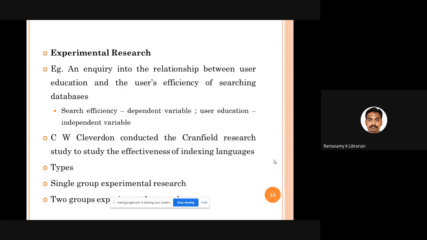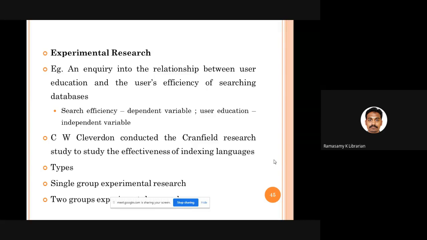In experimental research, you can have single group experimental research or two group experimental research. In a single group, for example, you have 100 students. You give them a mathematical test and see what score they get. The same children take tuition for 1 month. After 1 month, you again conduct a maths test and see how much they are scoring. So the same students are pre-tested and post-tested. That is called single group experimental research.